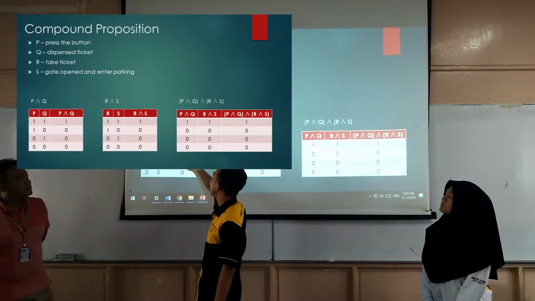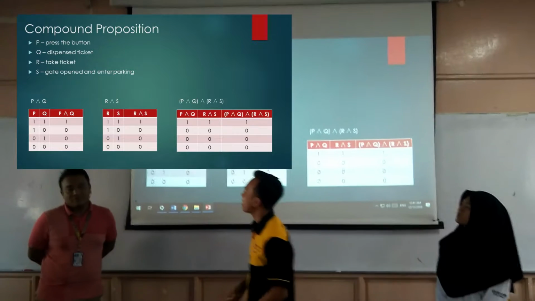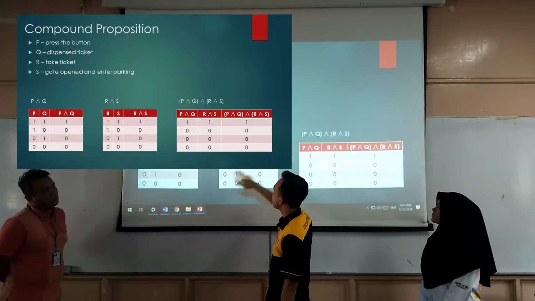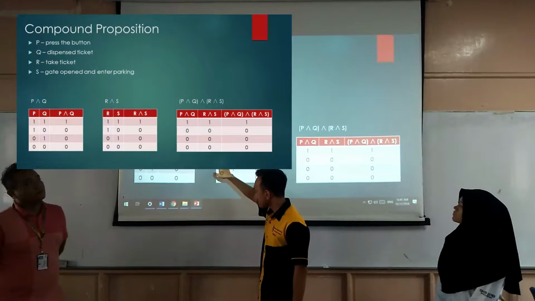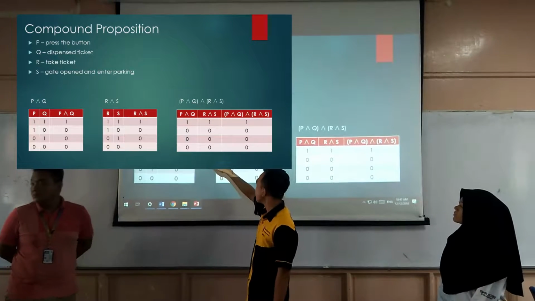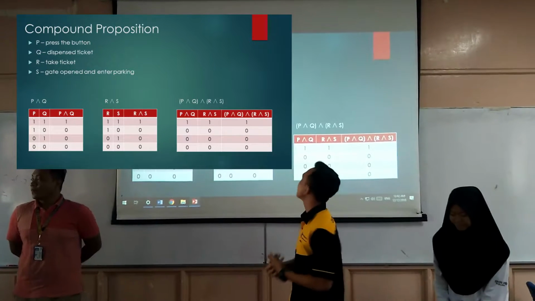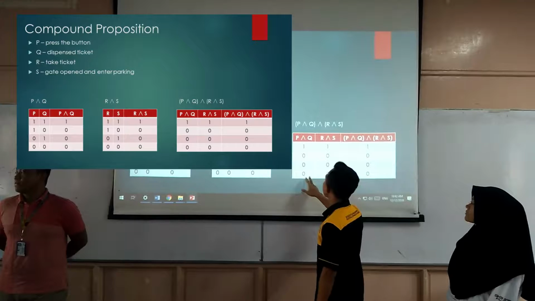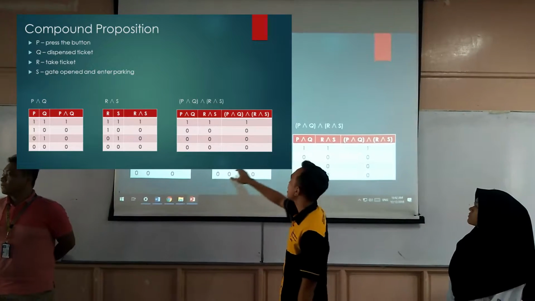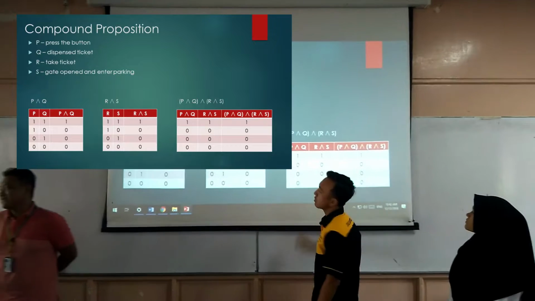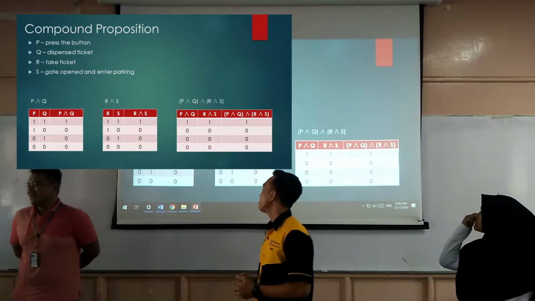both. So the program will run. Okay, R and S. So same also must be true and the program will run. And this is the combination of P and Q and R and S. So it will come up with the same result.